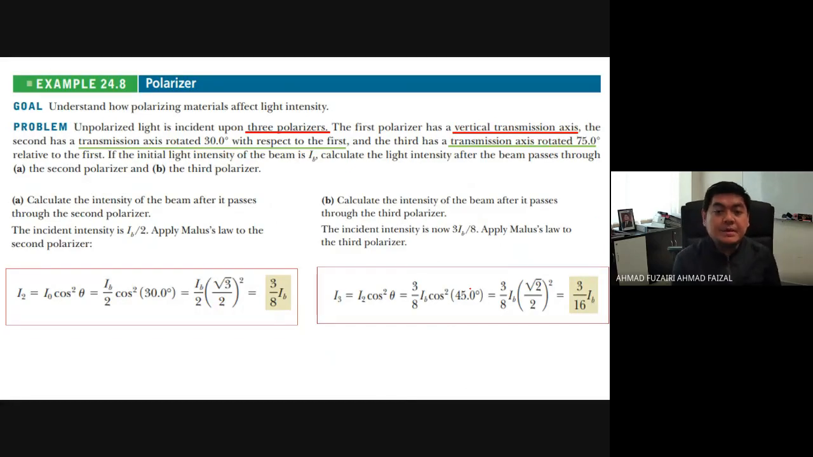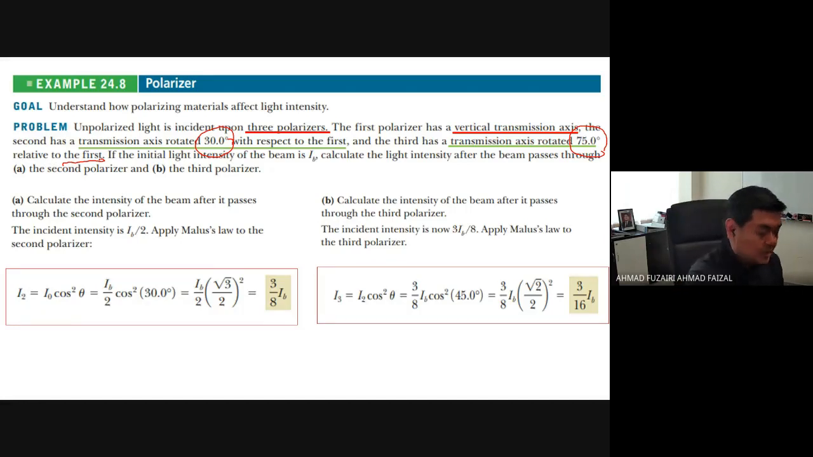Okay, so let's look at these examples. Now we have unpolarized light incident upon 3 polarizers. First start dengan unpolarized light, and we have 3 polarizers. The first polarizer has a vertical transmission axis, so masuk dia straight line. And the second has a transmission axis at 30 degree with respect to the first. And the third transmission axis is rotated 75 degree relative to the first. Kena baca ya betul-betul. Relative to the first, bukan relative to the second.